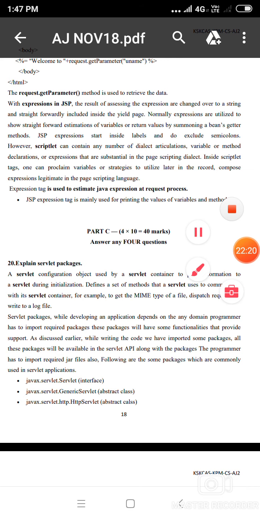The JSP Java server page expression tag is mainly used for printing the values of variables and methods.